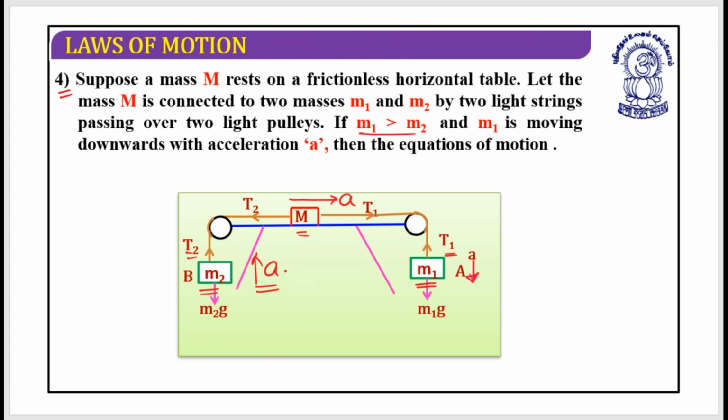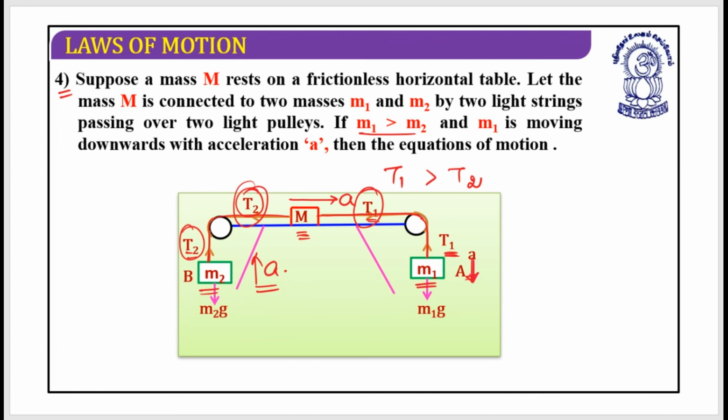What I understood is that when the string is the same, tension would be the same. So look at this string: it is the same string, so they have the same tension, T1 and T1. Look at this other string, it is a different string, so this complete string has the same tension, T2 and T2. As this is moving downward, this capital M is moving in the forward direction. That means tension T1 must be greater than tension T2. I hope these things are clear.